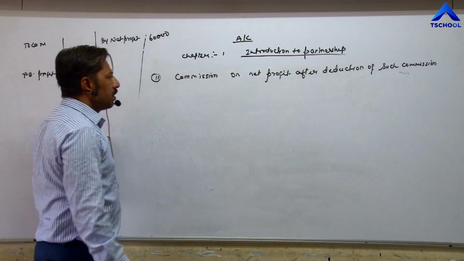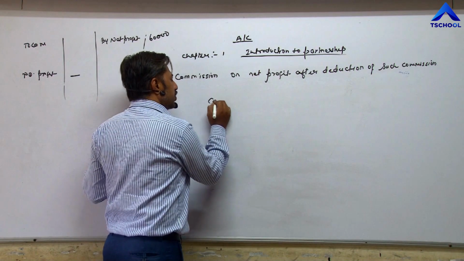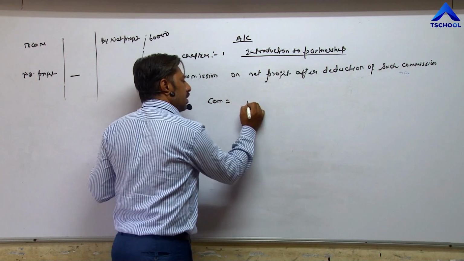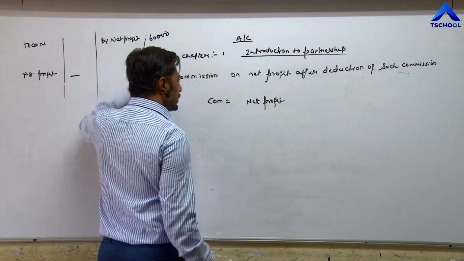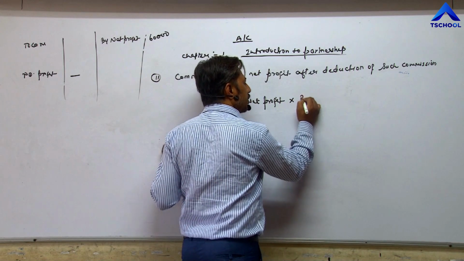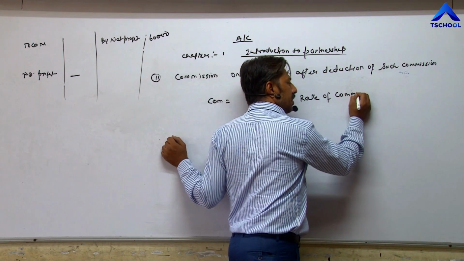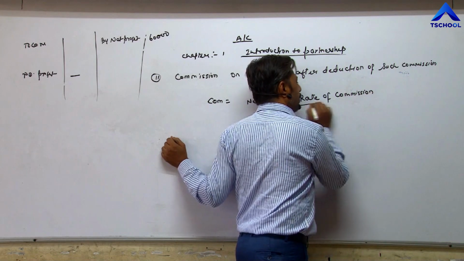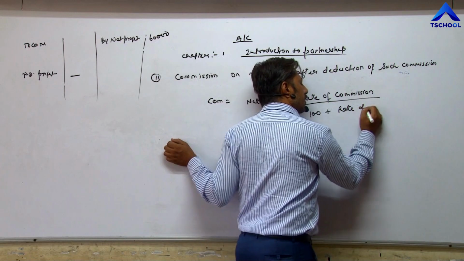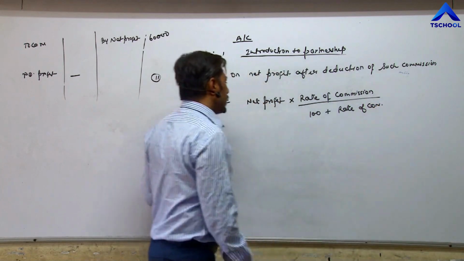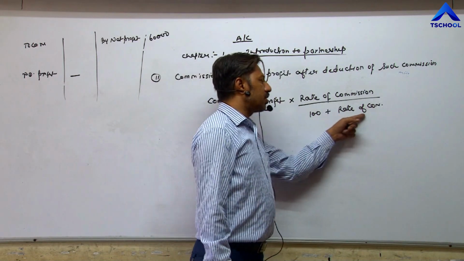So the formula for calculating commission in this question is commission is equal to net profit into rate of commission upon 100 plus rate of commission.